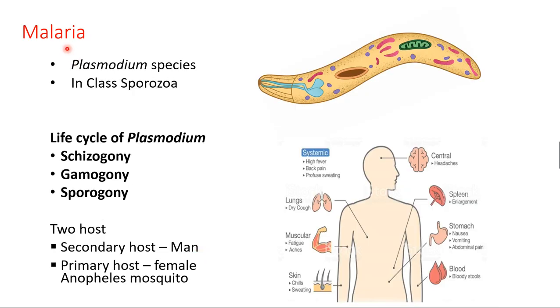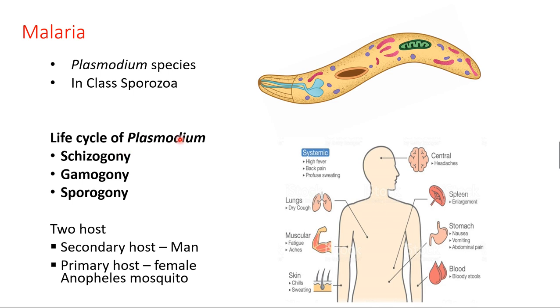And the most important protozoan disease is called malaria. Malaria is caused by different species of Plasmodium. Already we know Plasmodium, we'll see the tabular column later: Plasmodium vivax, Plasmodium ovale, Plasmodium malariae, Plasmodium falciparum. Right? And Plasmodium comes under protozoans, class Sporozoa. The life cycle of Plasmodium, the causative agent for malarial fever: when the female Anopheles mosquito bites a human being, it undergoes various stages and causes malarial fever in man.